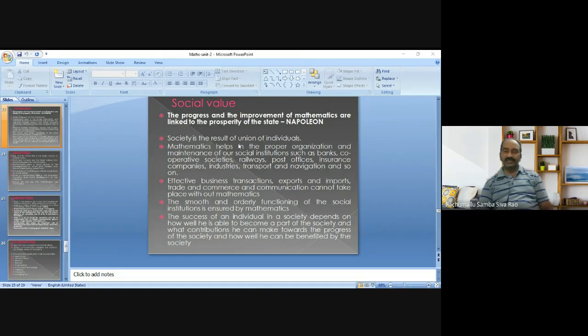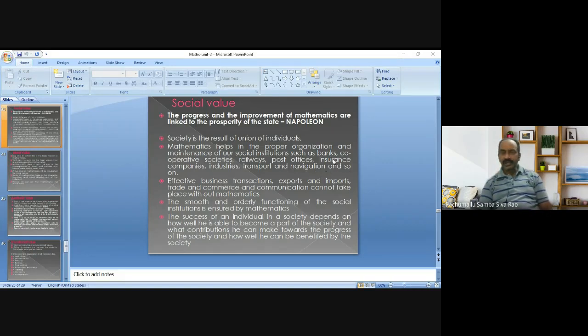Society is the result of the union of individuals. Mathematics helps in the proper organization and maintenance of our social institutions such as banks, cooperative societies, railways, post offices, insurance companies, industries, transport and navigation, and so on.